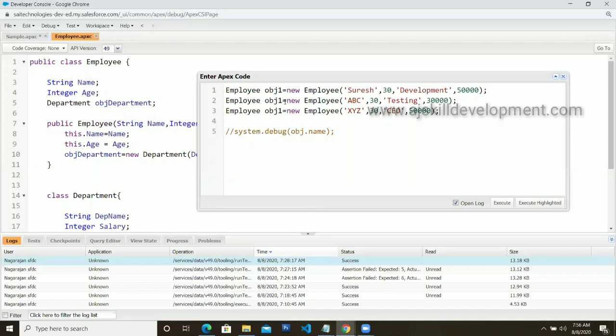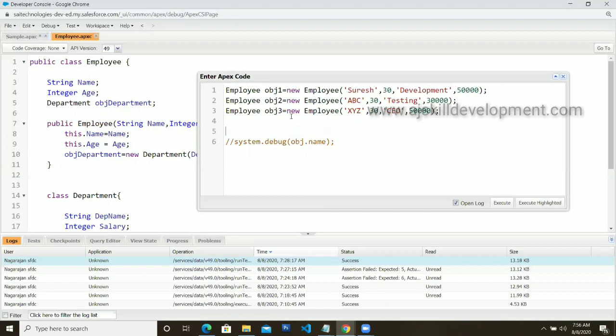So now you got the point. I have created 3 employees over here. For all the 3 employees, I am able to store the particular employee's department information also. For that, I haven't created any other separate object. Everything is being achieved using a single object.